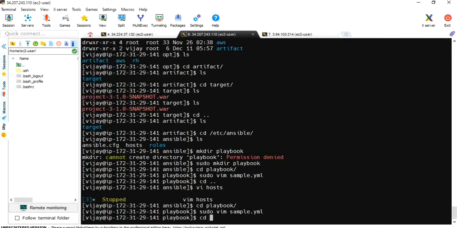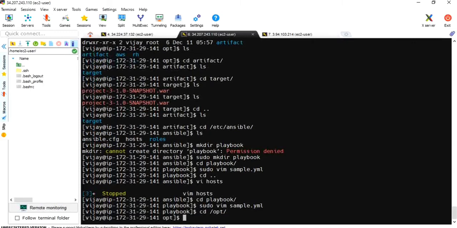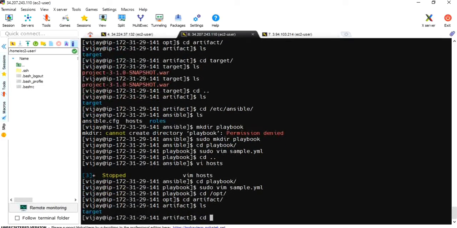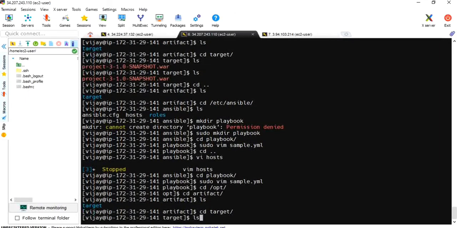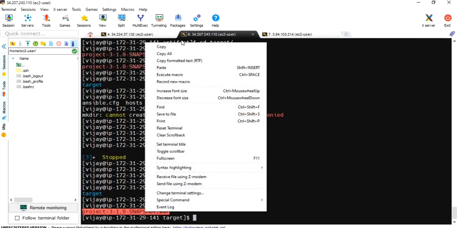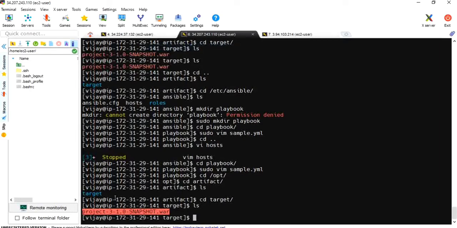Let me go to cd opt, cd artifact, cd target, this file, copy.